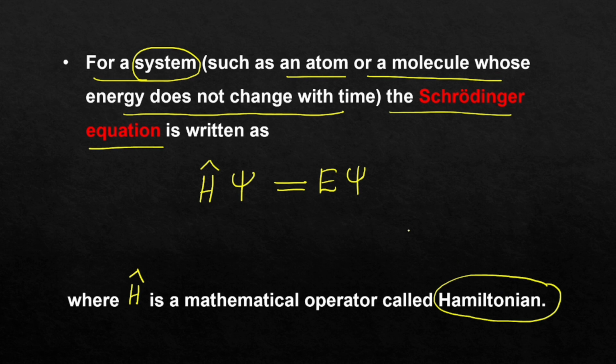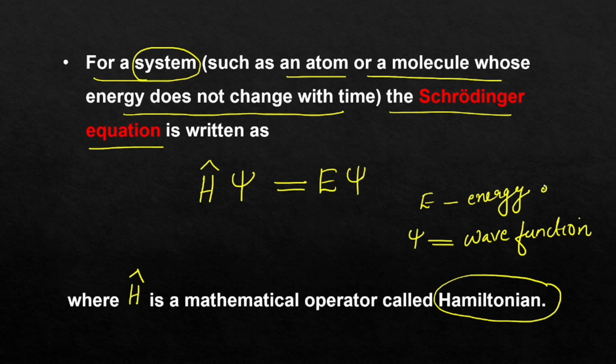And psi is the wave function. E is the total energy of the particle.